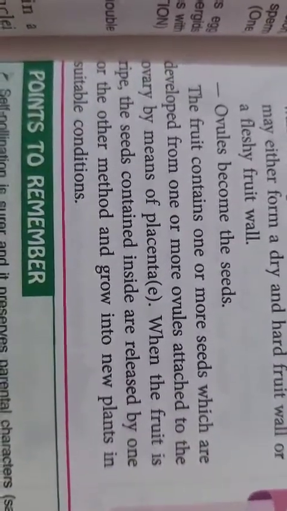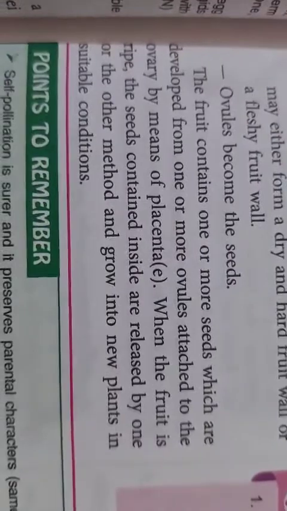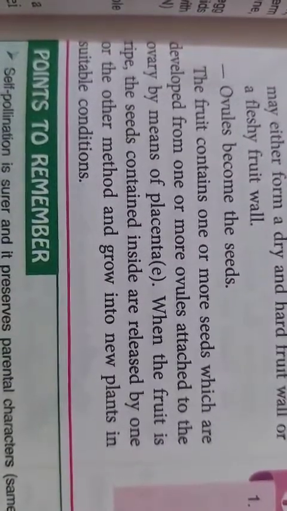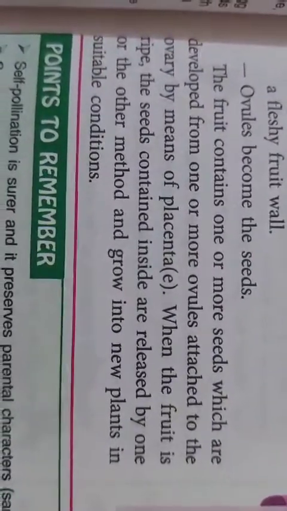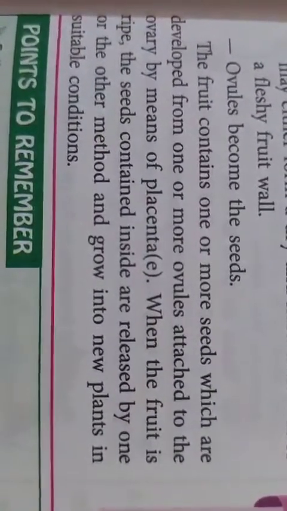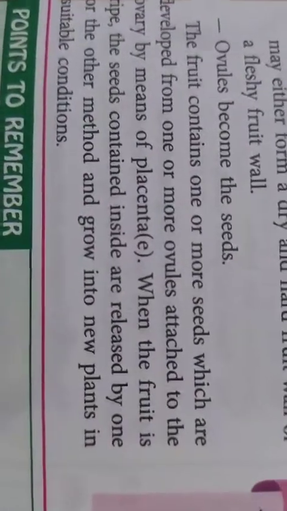When the fruit ripens, the seeds contained inside are released by one method or another and grow into a new plant under suitable conditions. The fruit will be carrying the seed. When the seed gets the particular germinating criteria, it will grow into a plant.